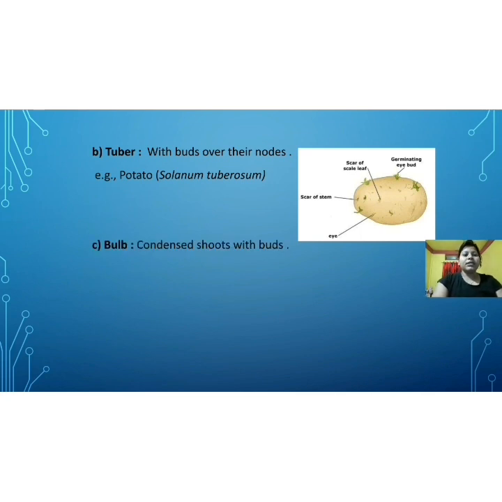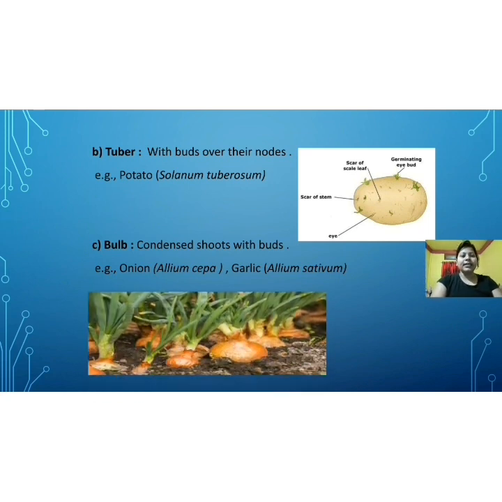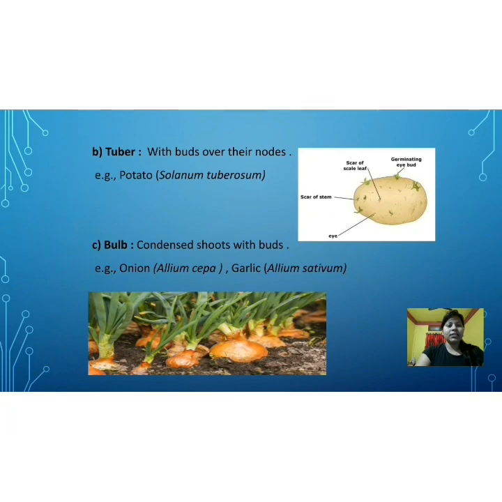Now the third example of underground stem is bulb. What is bulb? A condensed shoot with bud. Examples are onion and garlic. Here is a picture showing onion bulbs that are planted, and from there we may get a number of onion plants. The part which takes part in asexual reproduction to increase their number is known as bulb.